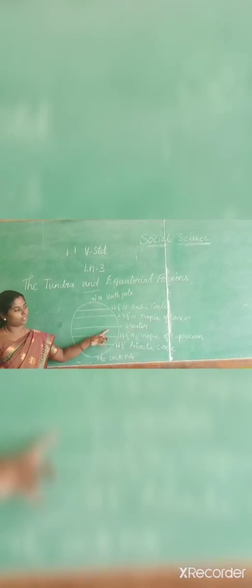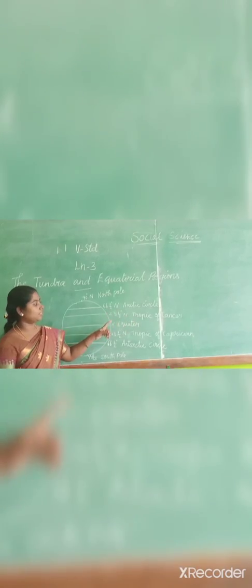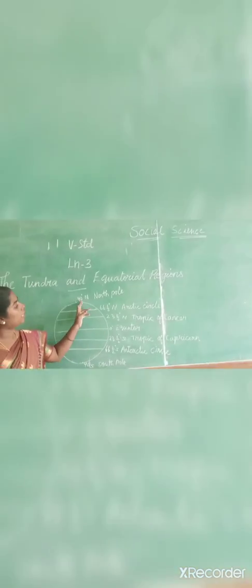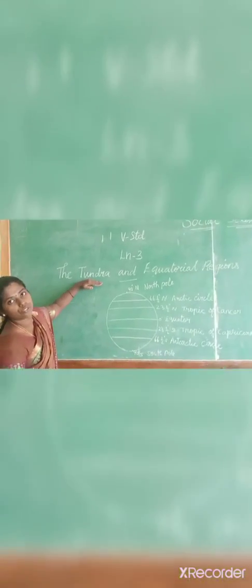Center equator 0 degree, Tropic of Cancer 23.5 degree north, Tropic of Capricorn 23.5 degree south, Arctic Circle 66.5 degree north, Antarctic Circle 66.5 degree south, North Pole 90 degree north, South Pole 90 degree south. Already we have learned, right? Okay. Now we are going to see the tundra region.